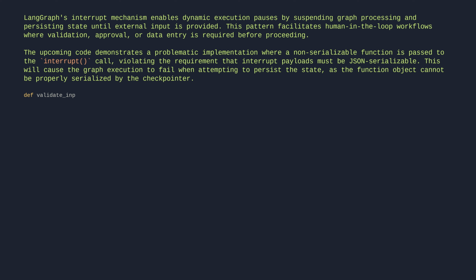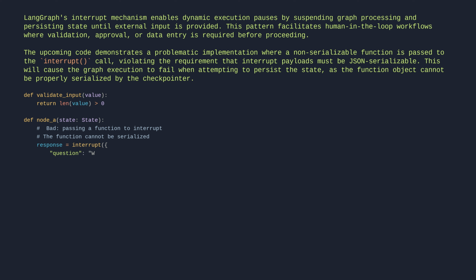def validate_input(value): return len(value) > 0. def node(state): # Bad, passing a function to interrupt. # The function cannot be serialized. response = interrupt({"question": "What's your name?", "validator": validate_input # this will fail}). return {"name": response}